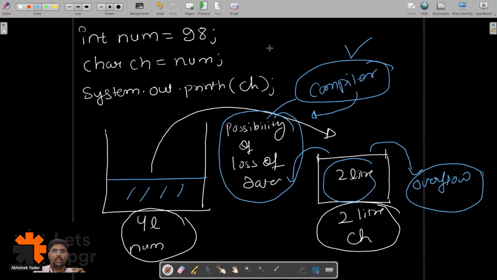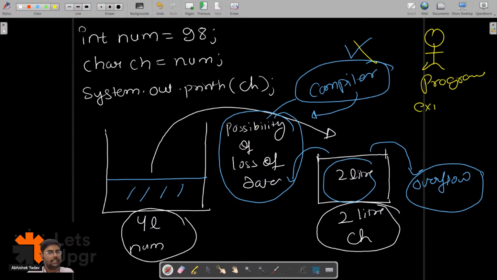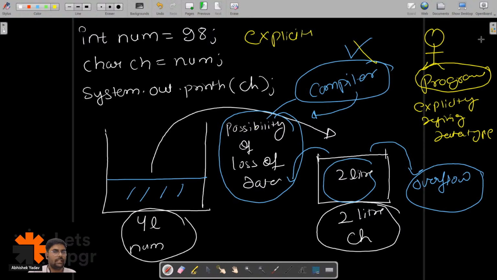So let's try to conclude what we have learned till now. If there is a possibility of loss of data, then my compiler is not responsible for doing such a conversion. The programmer has to take care of that conversion by explicitly defining the data type. And when the programmer does this kind of conversion, it is called explicit type conversion.